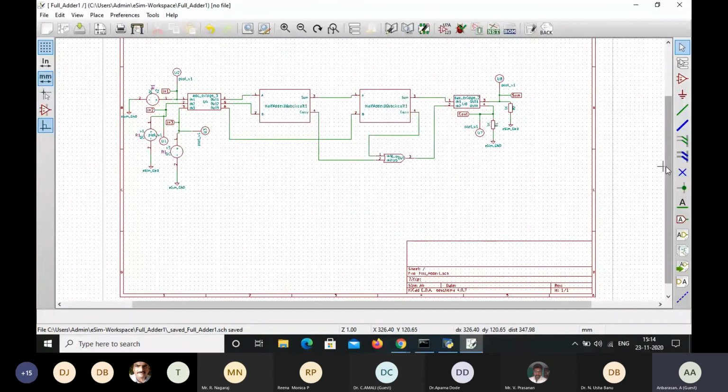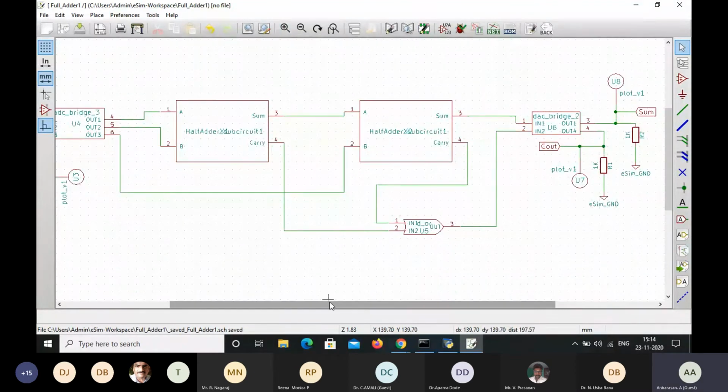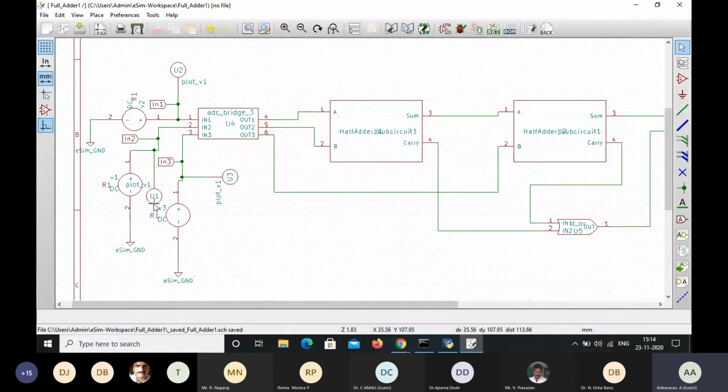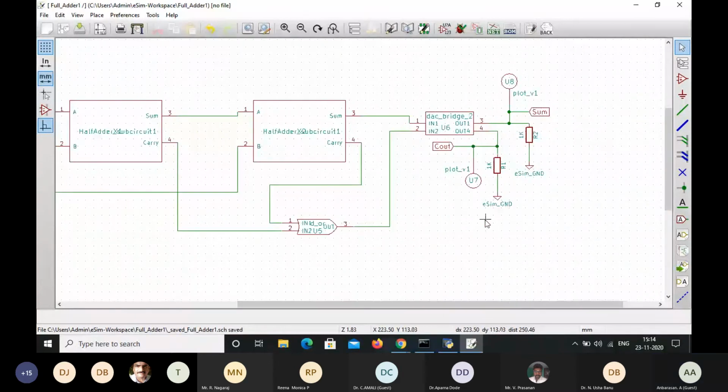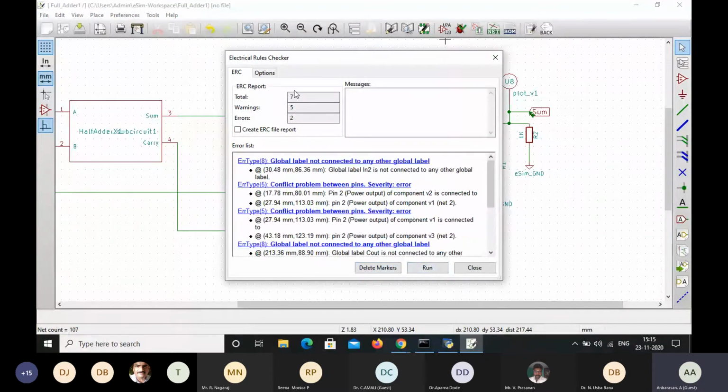Yes, okay. Why? Because last time we annotated only up to the input circuit. For that input circuit, U1, U2, U3 plot, and then DC V1, DC V2, and then DC V3. Now the output side, U7, U8, and then some carry. These values get annotated, U7 and U8 and all. Next, after the annotate, we go for perform electrical rule check. In this, just select and then run. This will show the number of warnings and errors.